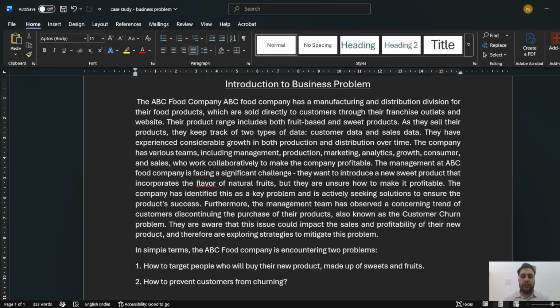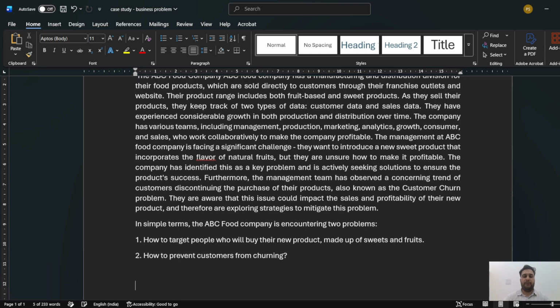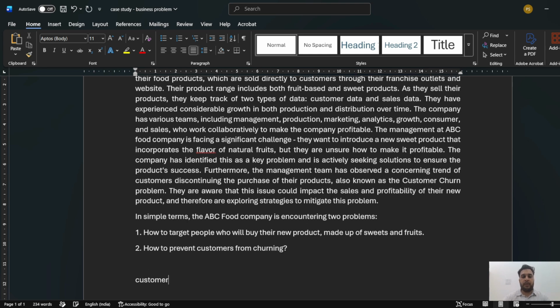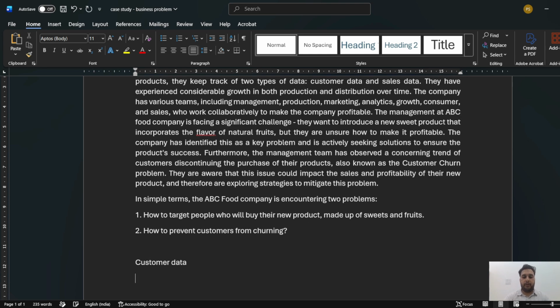So there's a food company ABC which has a manufacturing and distribution division for their food products, which are sold directly to the customer through franchise outlets and website. Their product range, two important things or information that we have. They sell fruit based products and sweet based products, right? And they keep track of two types of data. One is customer data and one is sales data, right? So again, very important thing, we have customer data and we have sales data.